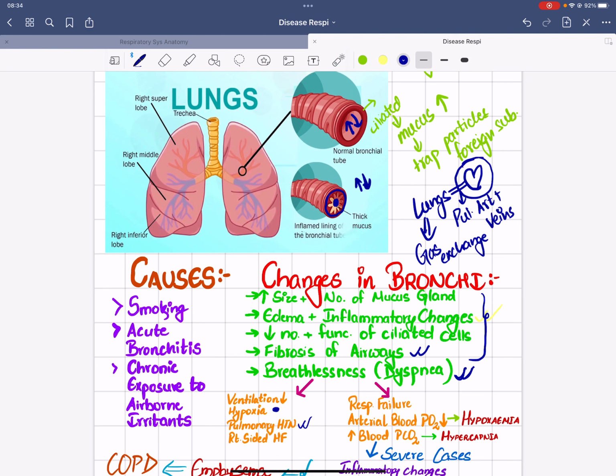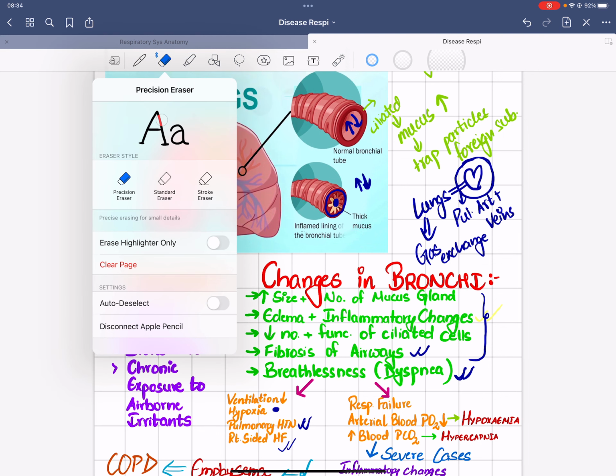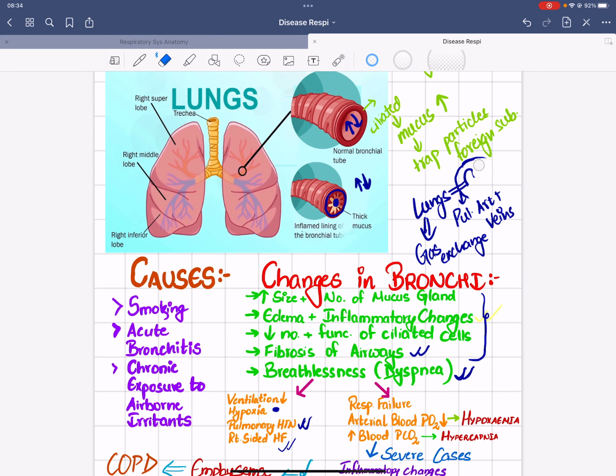And whenever the heart is affected, different conditions or complications are developed, and one of them is pulmonary hypertension. As a result there is right-sided heart failure, meaning that the right ventricle is affected because of the pulmonary hypertension, and finally right-sided heart failure is developed in the clients. So now we know that the different complications of bronchitis actually result from the lack of the ventilation process in the client. Now further we can elaborate this.